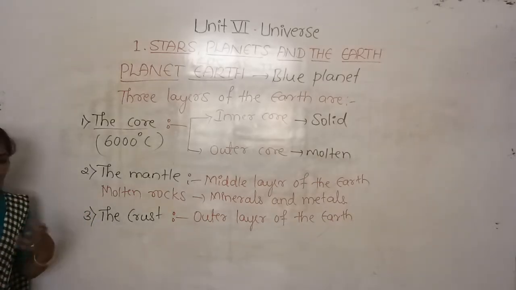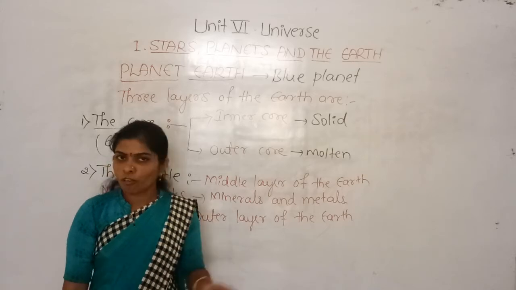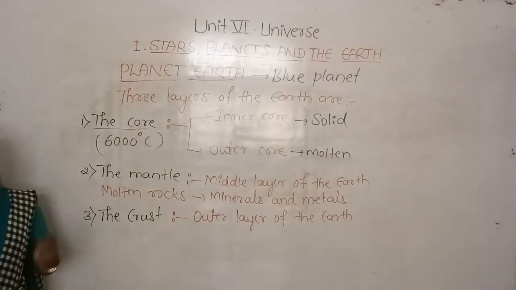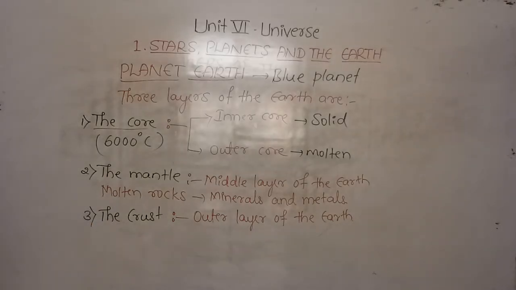It has water in the lakes, rivers and oceans, so life is present in the earth's crust. Now I will show you, and it also has hills, mountains and plateaus.